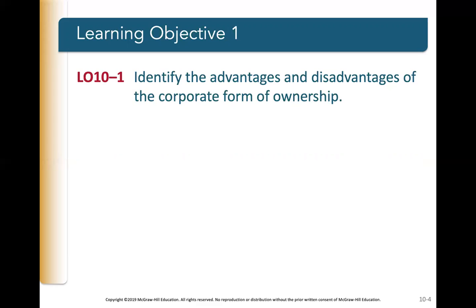The state incorporation laws guide corporations as they write what's called the Articles of Incorporation. The articles describe the nature of the firm's business activities, the shares of stock to be issued, and the initial board of directors. The board of directors is responsible for establishing corporate policies and appointing officers who manage the day-to-day corporation.